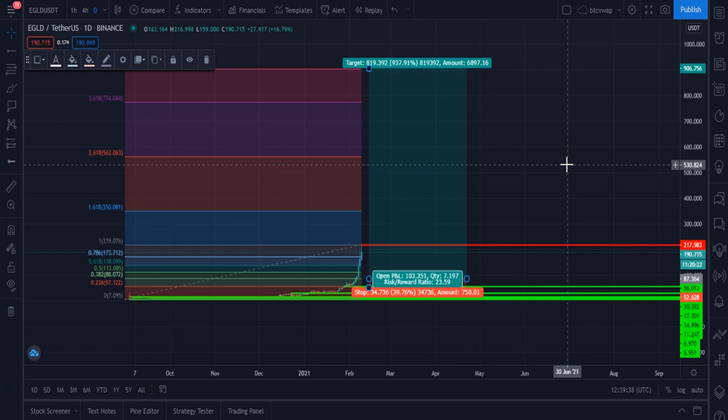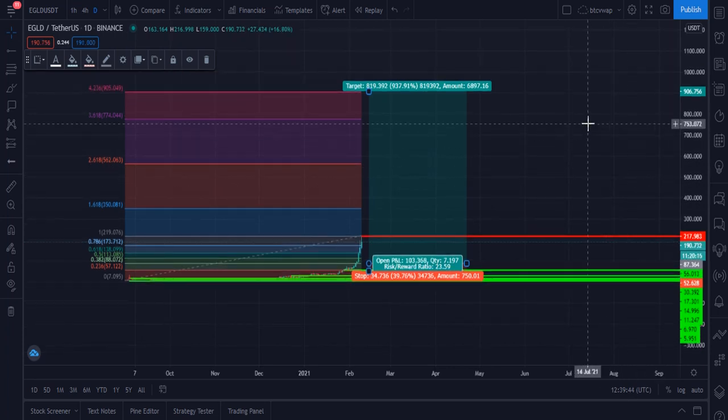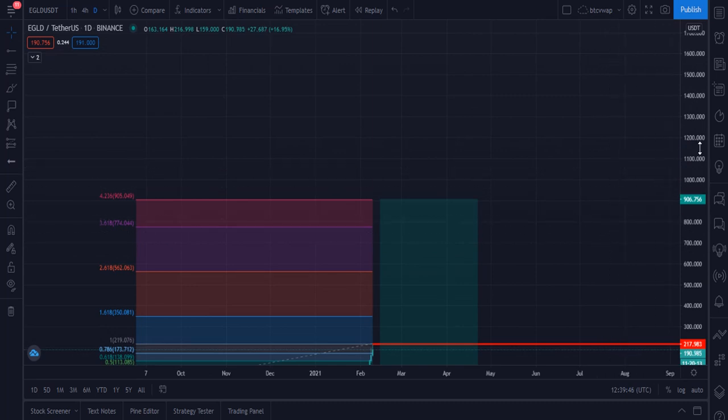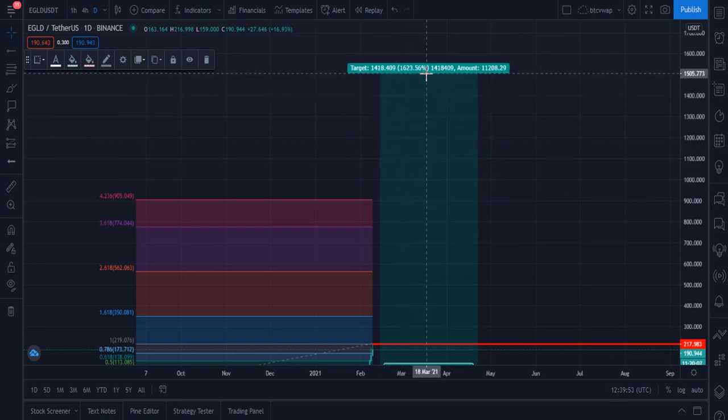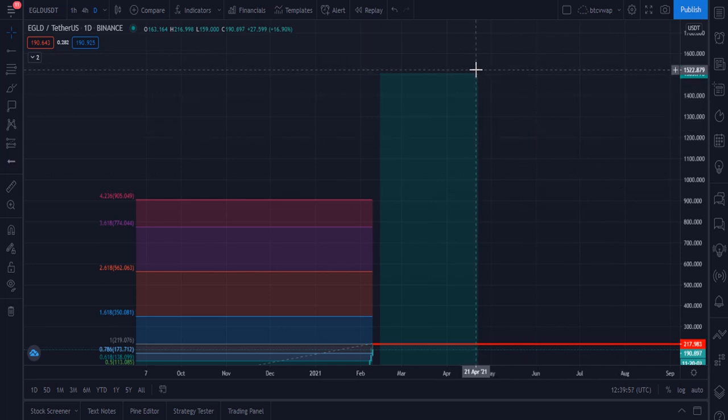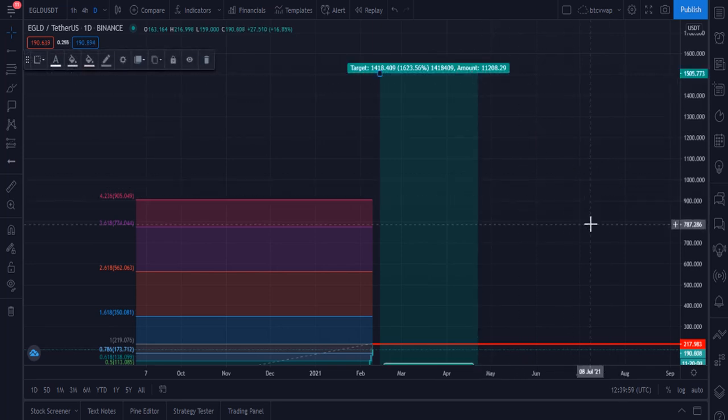And my next target for EGLD for 1 year or 1.5 years, let me please tell you. I think it should hit the $1,500 or $1,400 level within 1 year to 1.5 years. These are very realistic targets. I think 1,500 is the most accurate target. I think it should hit the $1,500 price level within 1.5 years.